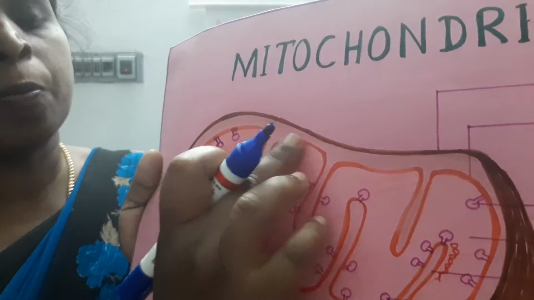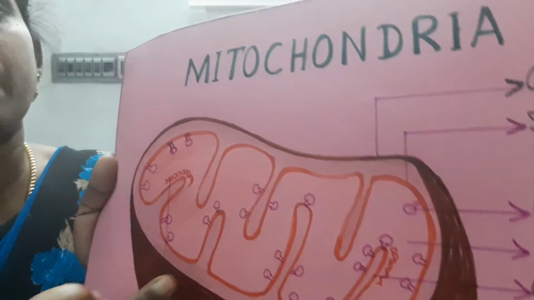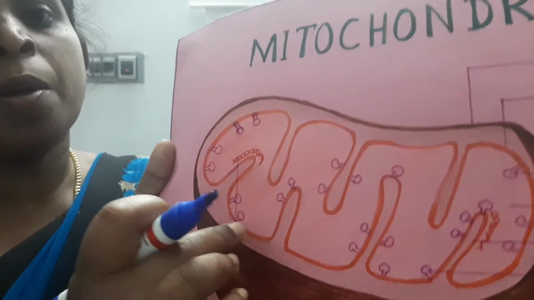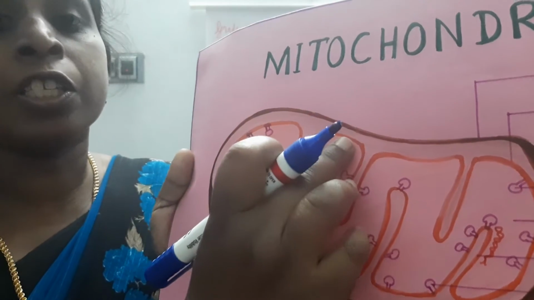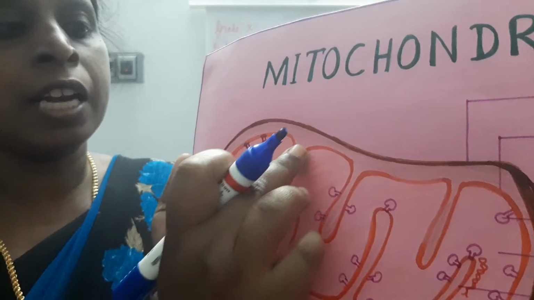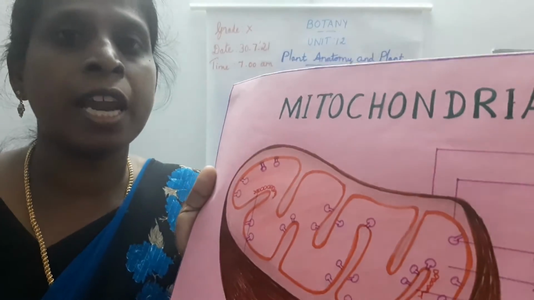The inner membrane is a semi-permeable membrane which allows materials to move in and out of the mitochondria. It consists of enzymes and carrier proteins. It consists of 80% protein and lipid.